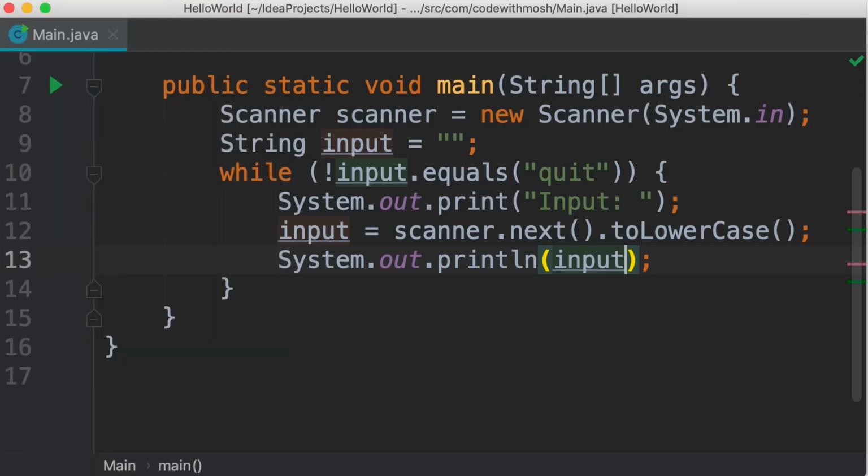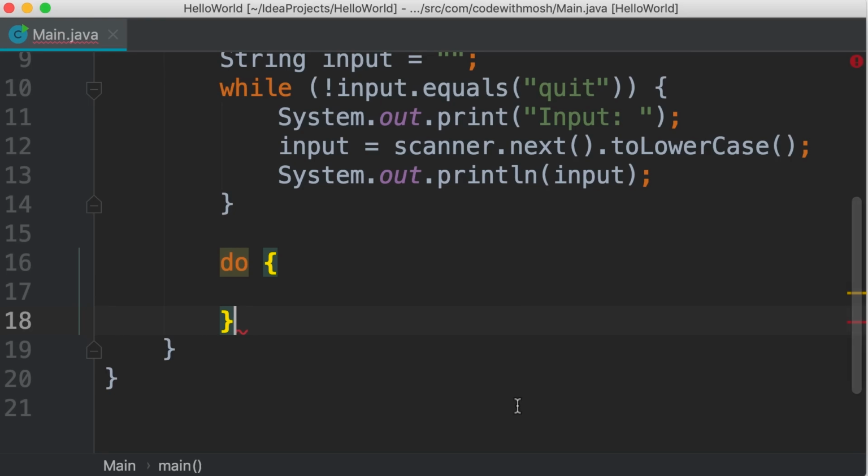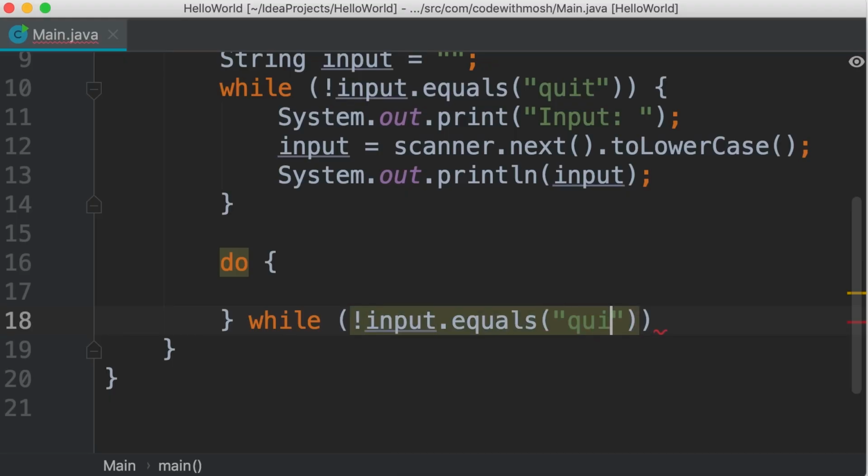In Java, we have another type of loop called a do-while loop. It's very similar to a while loop, but it gets executed at least once. Let me show you what I mean. So I'm going to rewrite the same code using a do-while loop. We start with a do keyword, then we create a code block. At the end of this code block, we type while followed by our loop condition. So not input dot equals quit. And then we terminate this using a semicolon. Now, inside the body of this loop, we'll simply copy all these lines we have here.